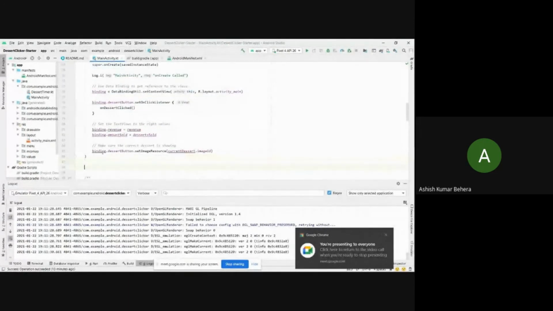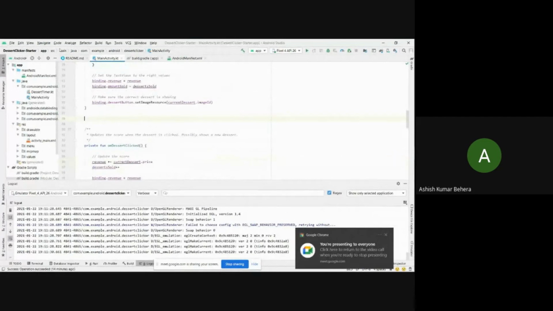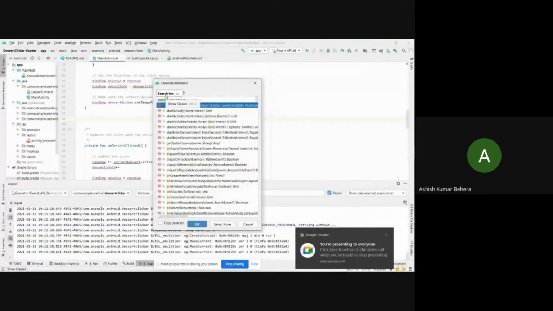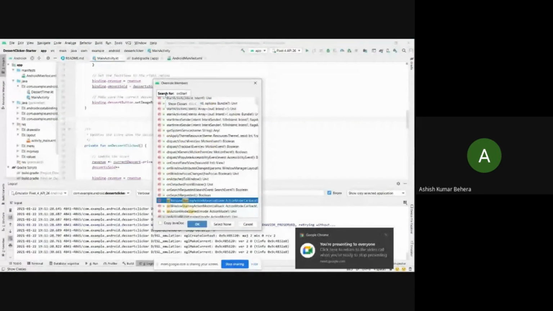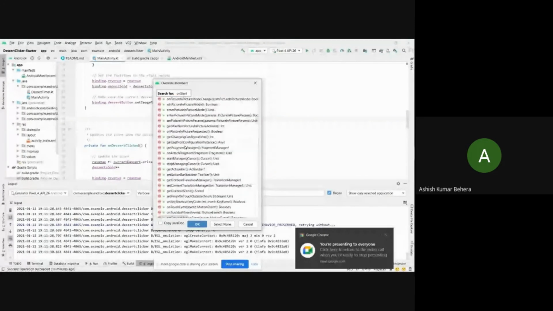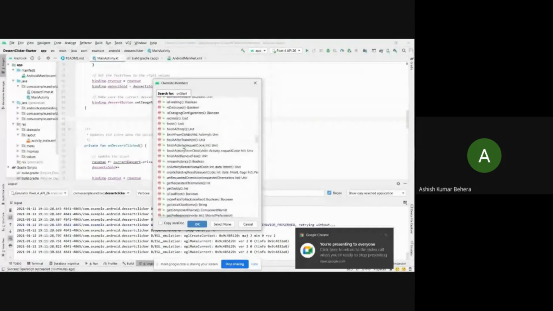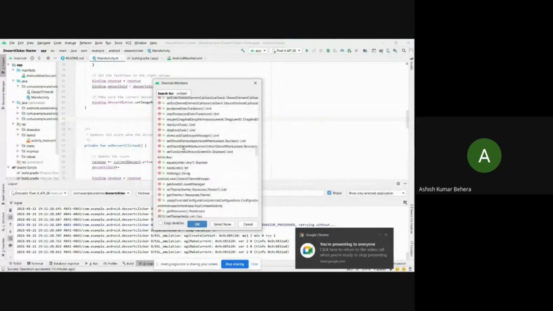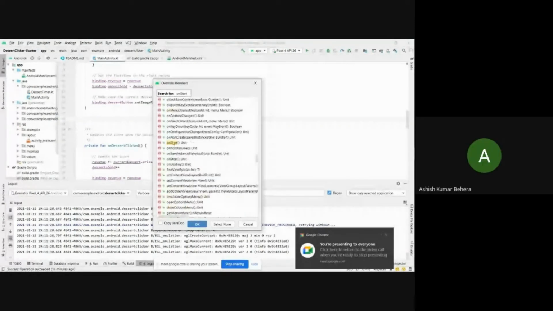So in order to do that, first go to the Code panel, then click on Override Methods and start typing onStart. Okay, guys, so this one is our onStart unit type method.